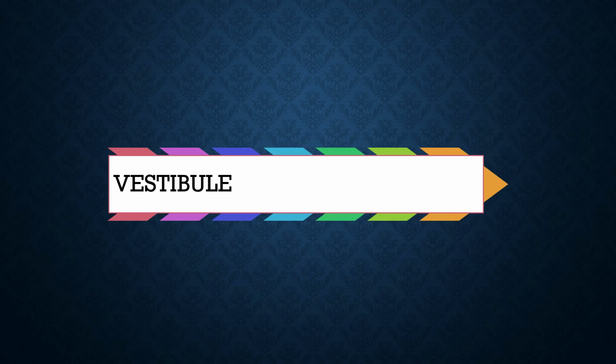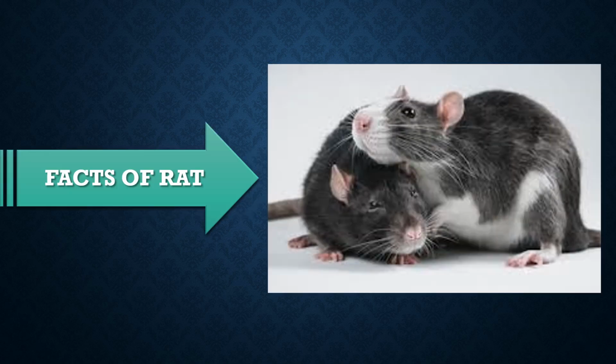It has a small rod-like clitoris. The Cowper's glands of the female rat, their secretion lubricate the vaginal passage to receive the penis from the male during sexual intercourse. Now let us discuss about the facts of rat.